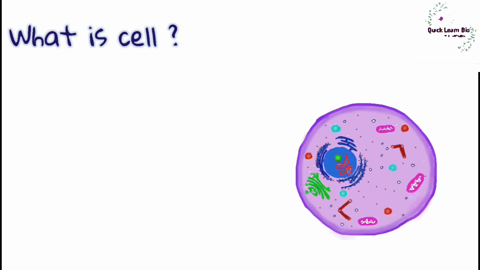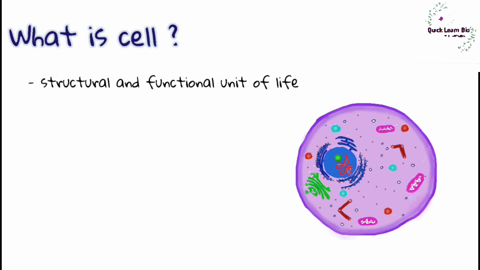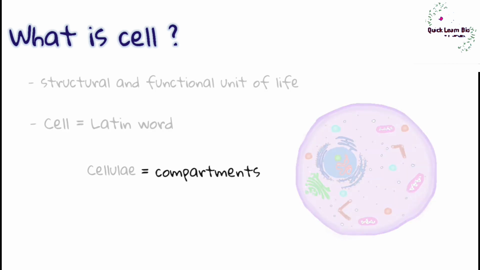What is a cell? The smallest unit that can live on its own and that makes up all living organisms and the tissues of the body is the cell. We can say the cell is the structural and functional unit of life. The word cell is derived from the Latin word cellulae, meaning compartments.